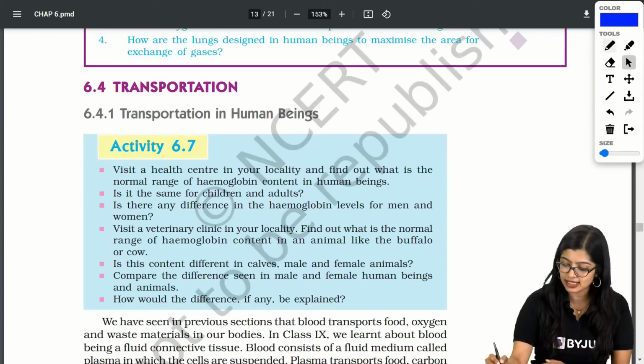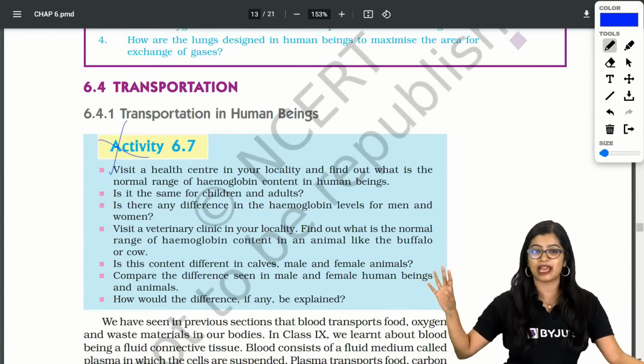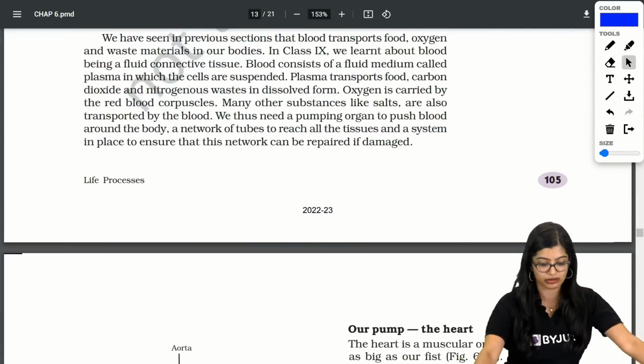Here activity 6.7 also nothing to worry about, right? Because here it's all observation based. So this right here is not going to be very important. Orange boxes in some places are for skimming, some are important. So read it.